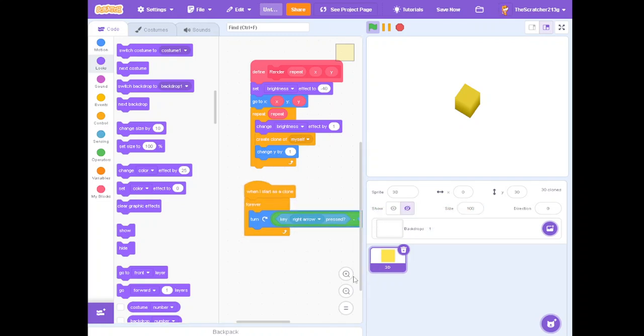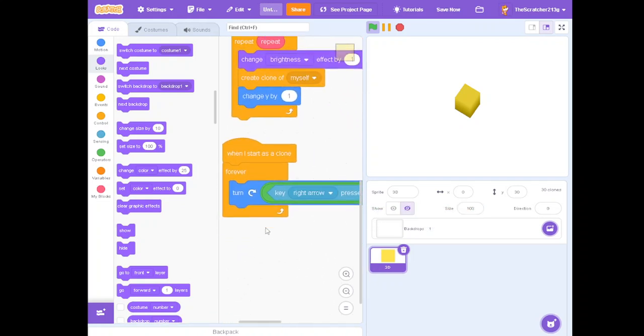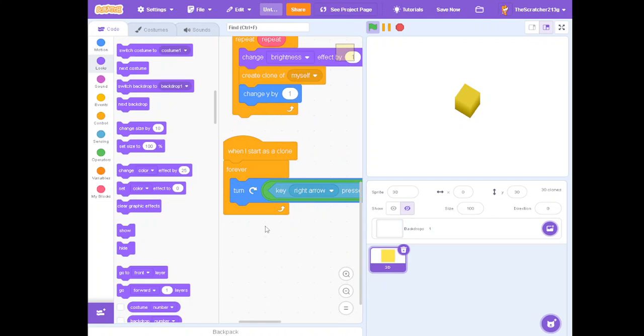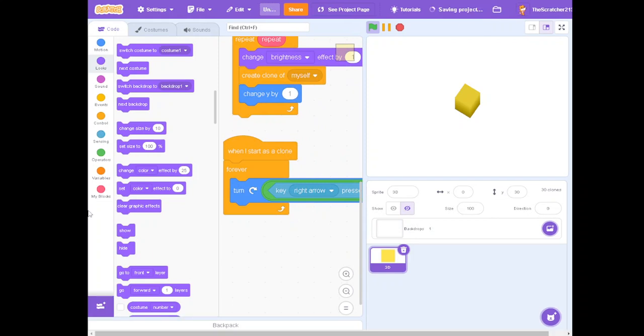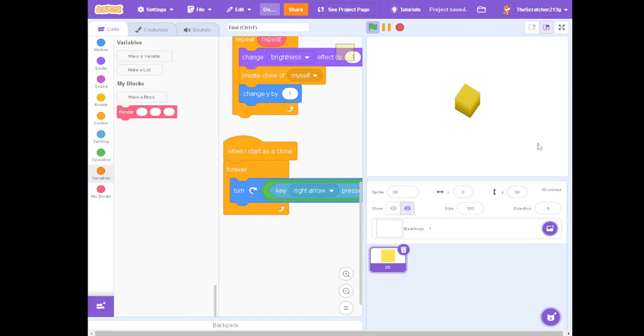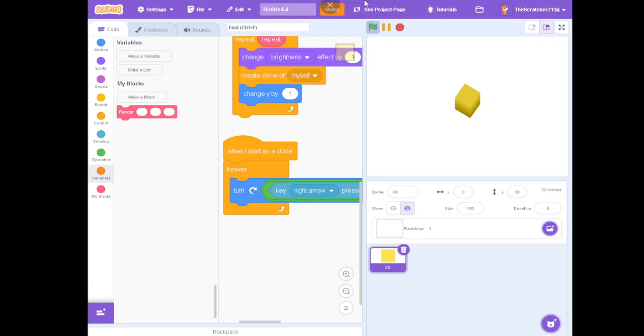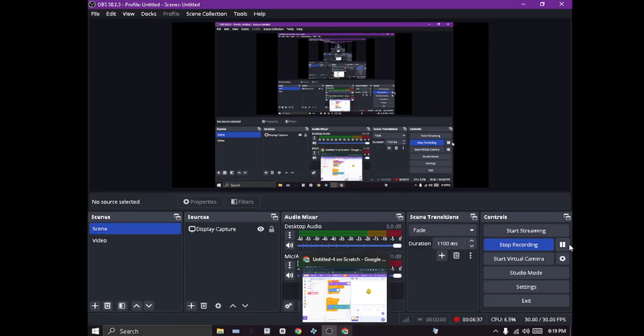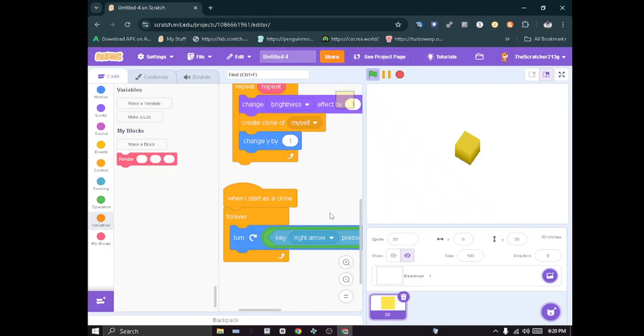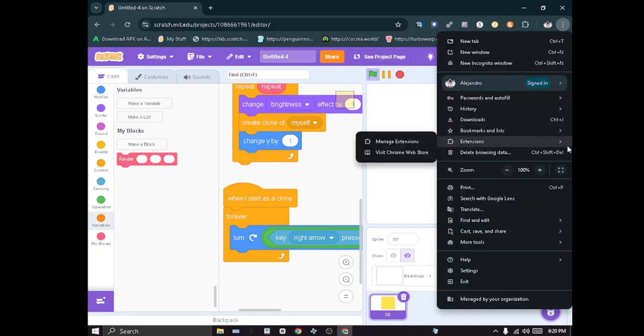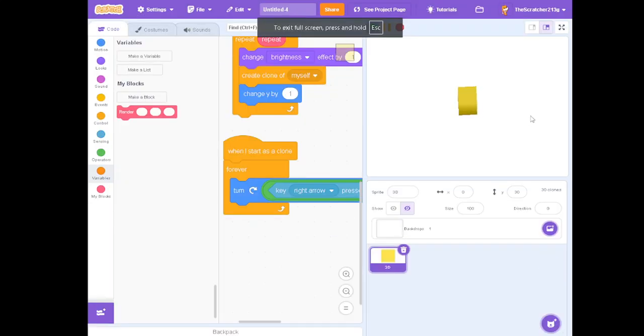And the one I started with is kind of like a green flag, instead of using the pen extension. Alright, so we could add other stuff to it, like I said.